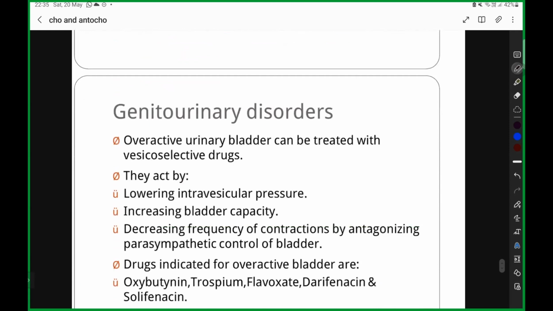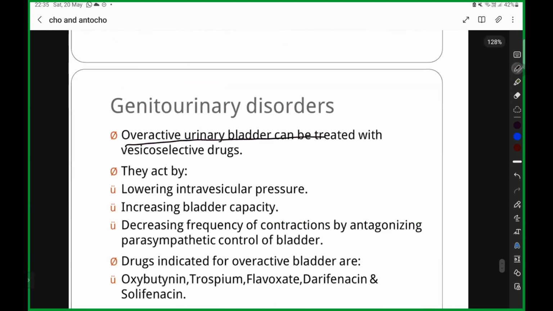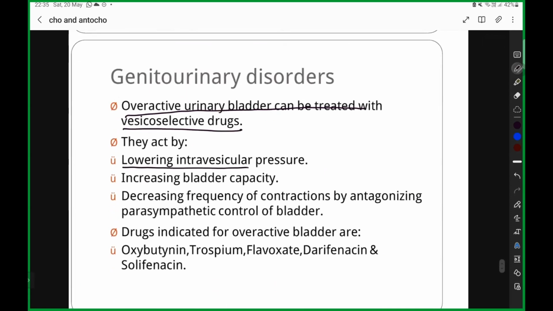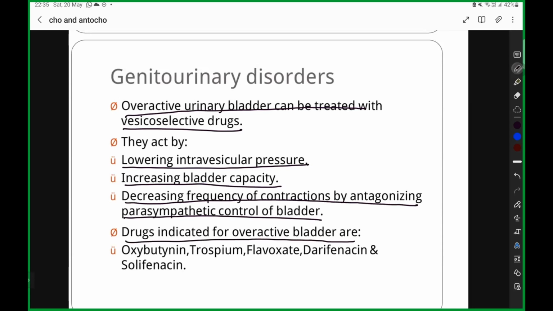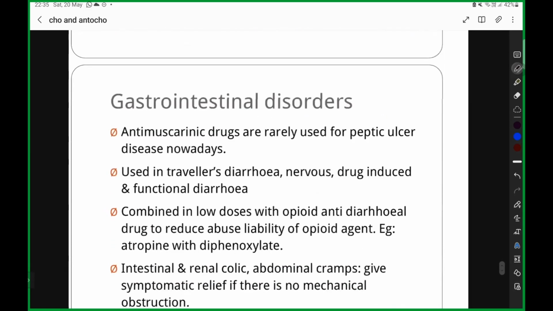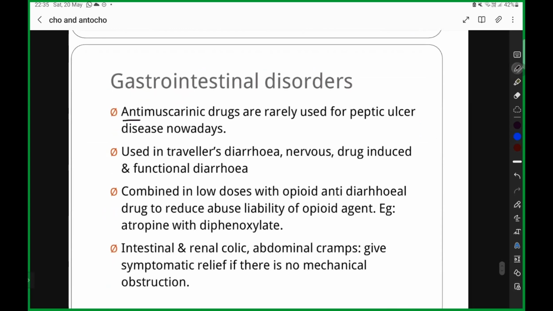And genitourinary disorders, overactive urinary bladder can be treated with vesicoselective drugs. They are going to act by lowering your intravesicular pressure. They are going to increase the bladder capacity. They are going to decrease the frequency of contraction by antagonizing parasympathetic control of bladder. Drugs indicated for overactive bladder என்னன்னா oxybutynin, flavoxate. இது ரெண்ட மட்டும் நோட் வச்சுக்கோங்க. Darifenacin கூட நோட் வச்சுக்கலாம்.